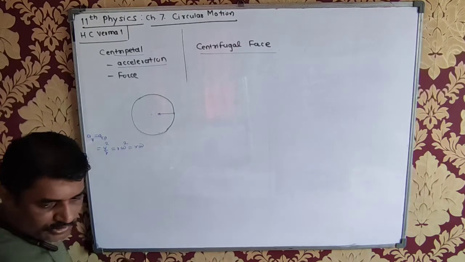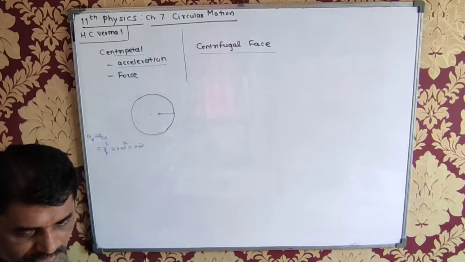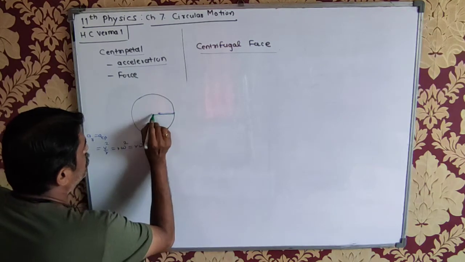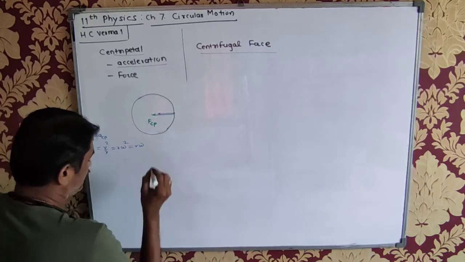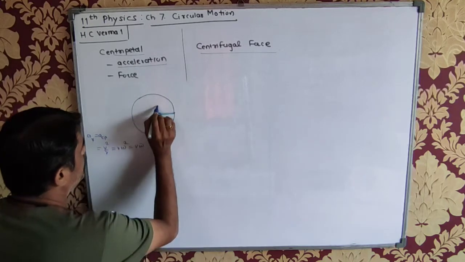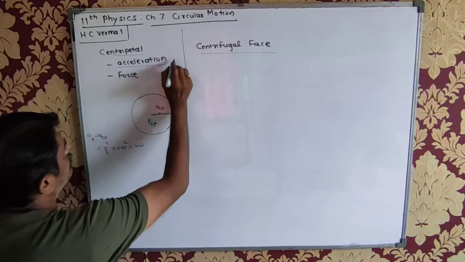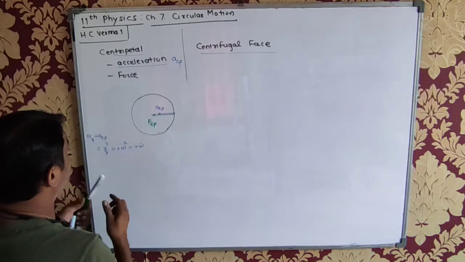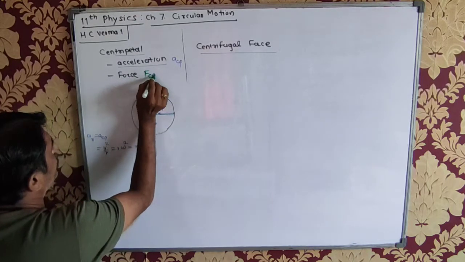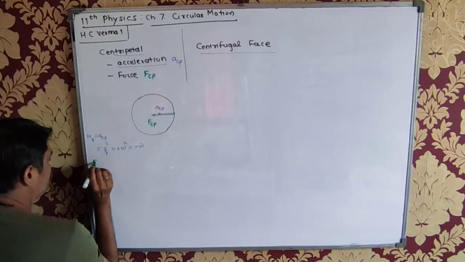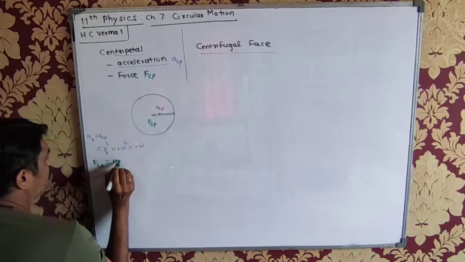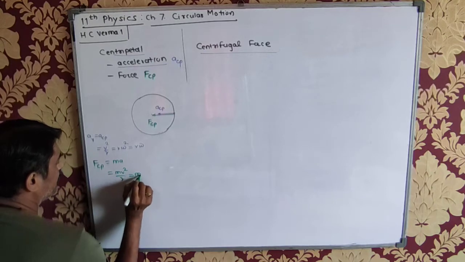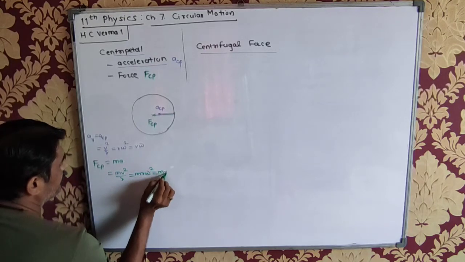Now corresponding to this acceleration, there will be the force which is called centripetal force, FCP. There will be the acceleration which is ACP, centripetal acceleration, and corresponding to this, there will be the force FCP. This centripetal force is given by F equals ma, that is, mv square upon r, or mr omega square, or mv omega.